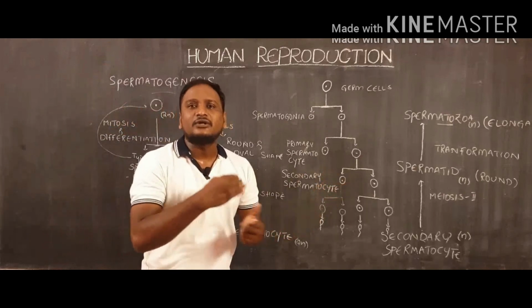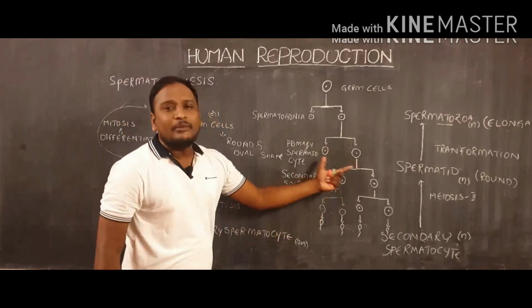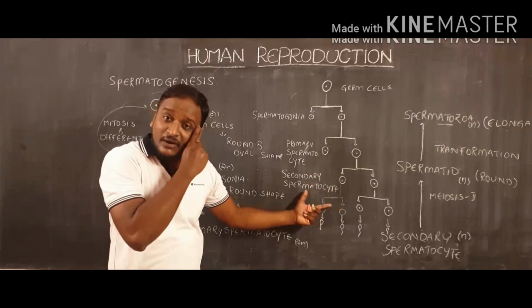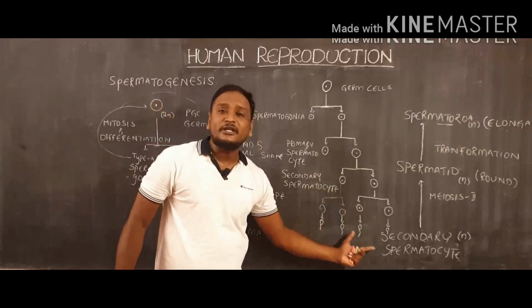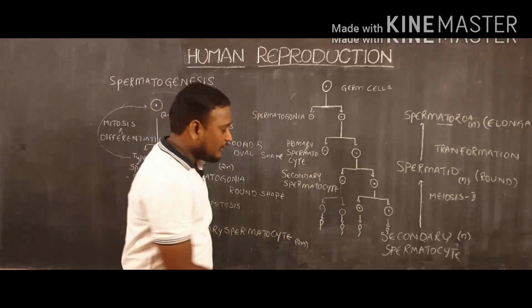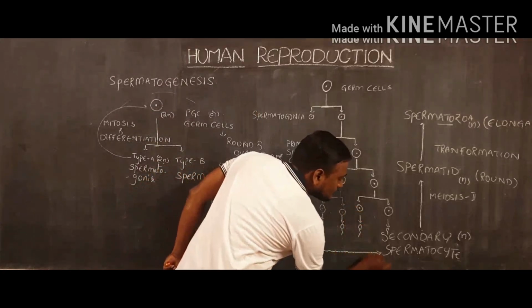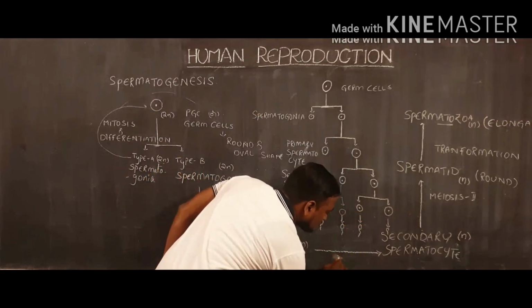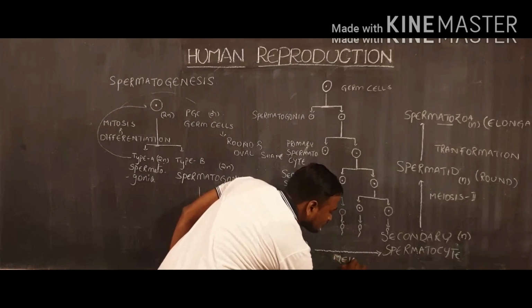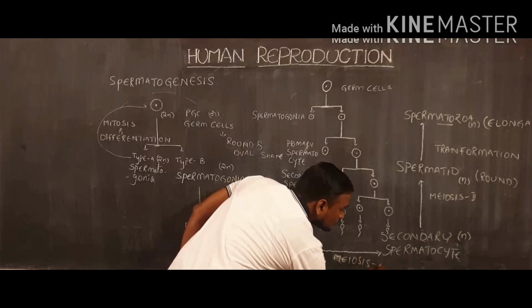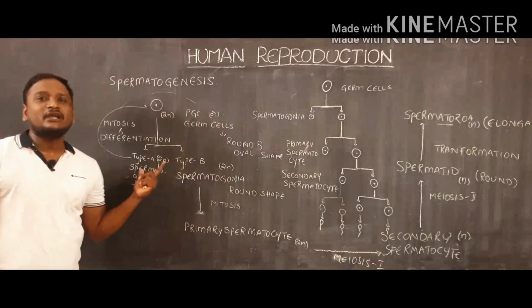As per the question, we need to calculate how many secondary spermatocytes, how many spermatids, and how many spermatozoa will be formed. Likewise, spermatogenesis takes place.